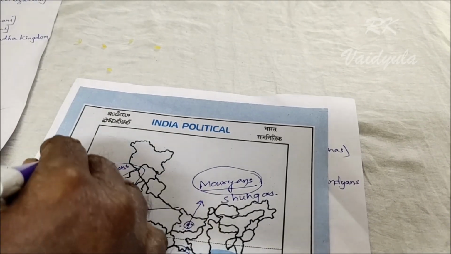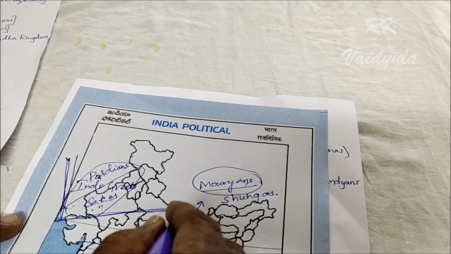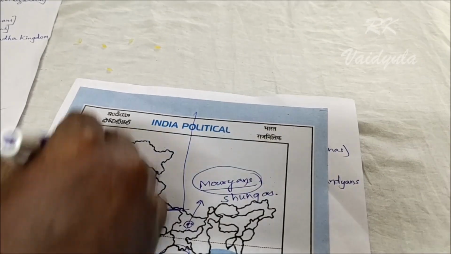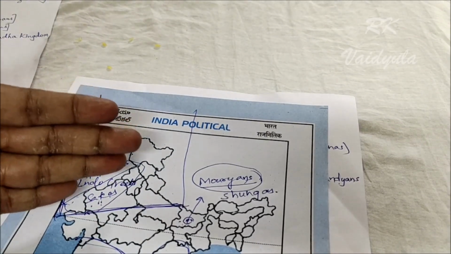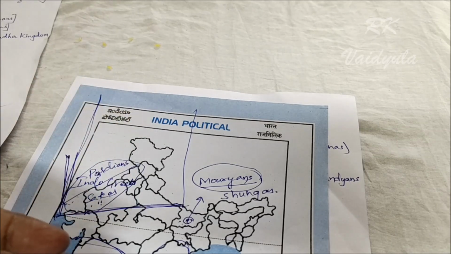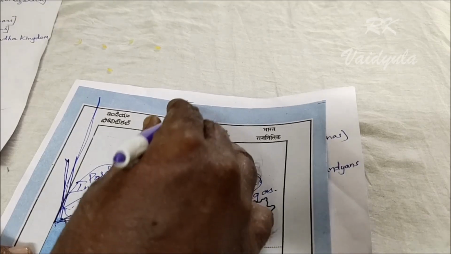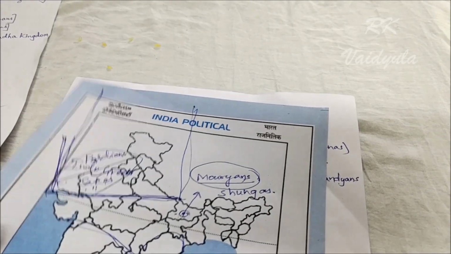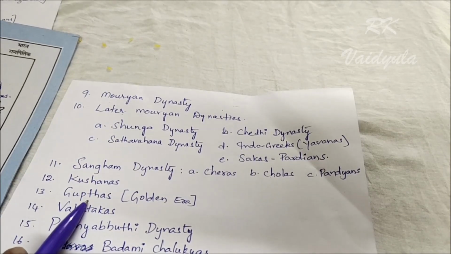and from the present portion of Pakistan and from Uttar Pradesh to Central Asia. All the other dynasties ruled down, from the top to the bottom of India, but these Kushanas ruled from the north part to Central Asia. So Kushanas ruled here. After the Kushanas we discuss the Guptas.